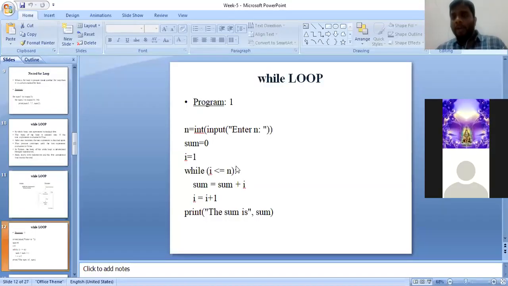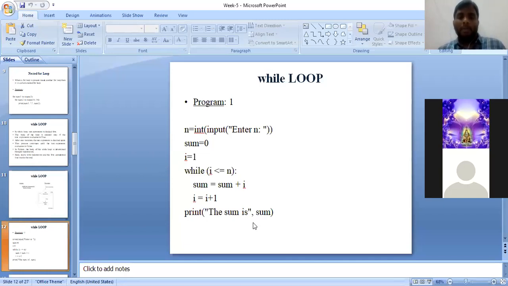Okay, we shall go to the next concept. We shall go to the next example in while. Hope you are clear with these two examples. In while loop, I have already discussed two examples. One example is to sum n numbers using while loop, and the second one is how we can use an infinite while loop. What is the condition if you are going to get an infinite while loop?